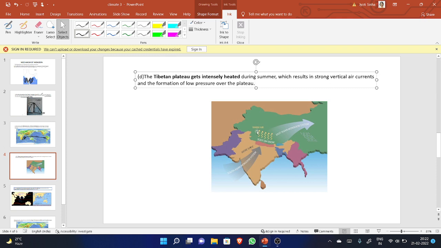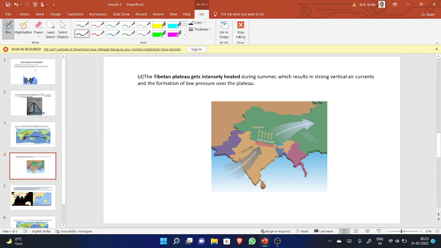The Tibetan plateau. Let me bring the pen once again. This is the Tibetan plateau. The Tibetan plateau gets heated, and the wind, I think you are able to see. It gets heated, the arrow is drawn, you can see the arrow, and shoots on snow. You can see what is written here: it is moving vertically towards the north. Here there are warm winds which are moving vertically. See what's written in the text.